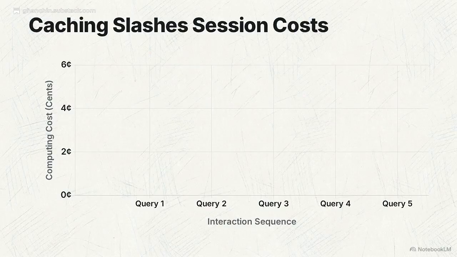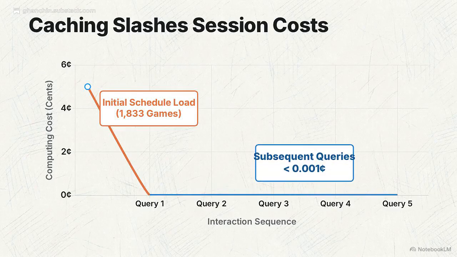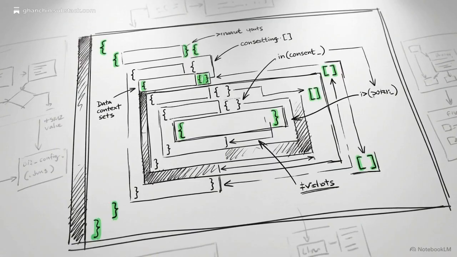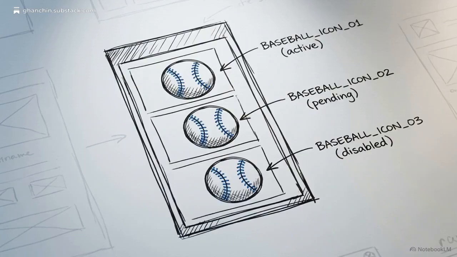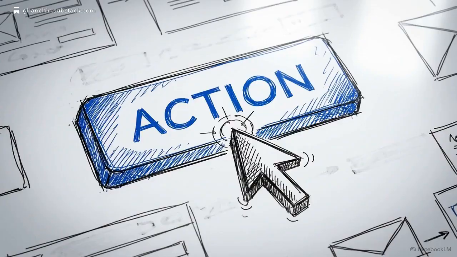You only pay for the heavy initial schedule upload once per session, dropping the cost of subsequent queries to a fraction of a cent. The model itself operates under strict instructions. The system prompt explicitly forbids unstructured conversation. The LLM must only output a highly structured JSON contract. That contract contains exactly 3 things: the requested list of games, any brief conversational text, and the specific action type.